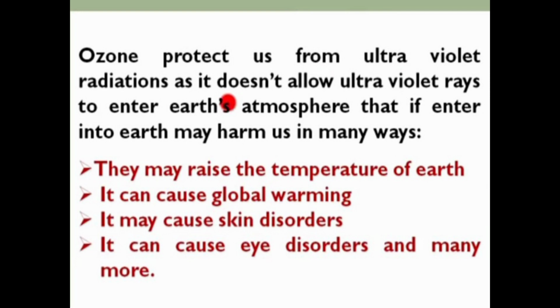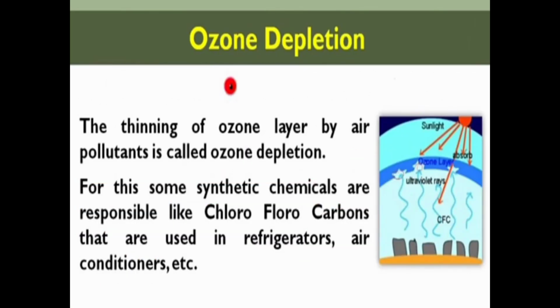Now, ozone protects us from ultraviolet radiation. As we know, it protects us from the UV rays that enter into the Earth's atmosphere. If ozone is not there, and if the UV rays directly hit the Earth, they may harm us in many ways. They may increase the temperature of Earth and cause global warming, they may cause skin disorders, and they may even cause eye disorders and many more.